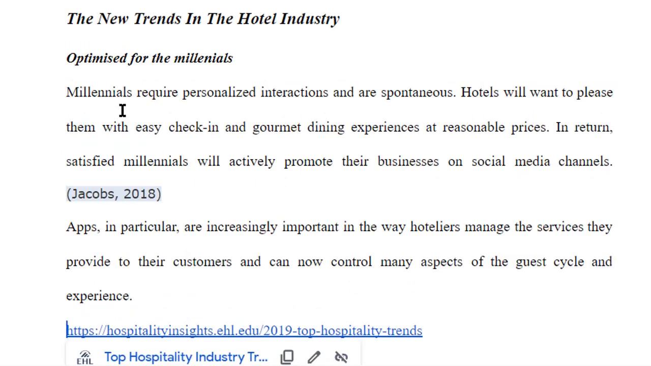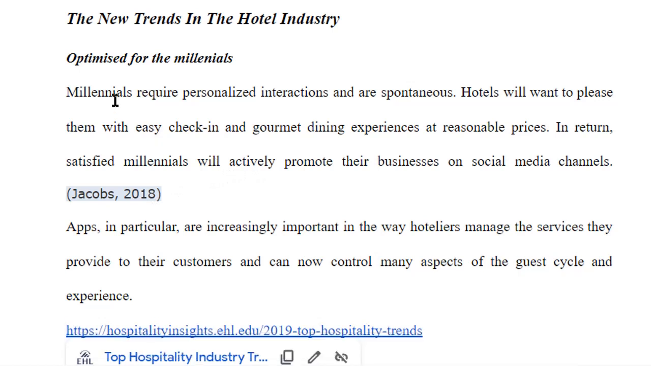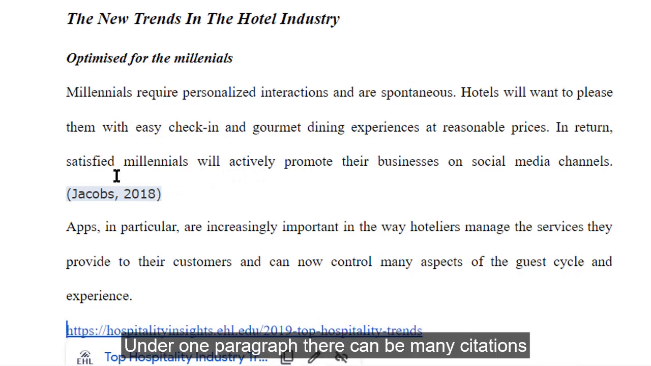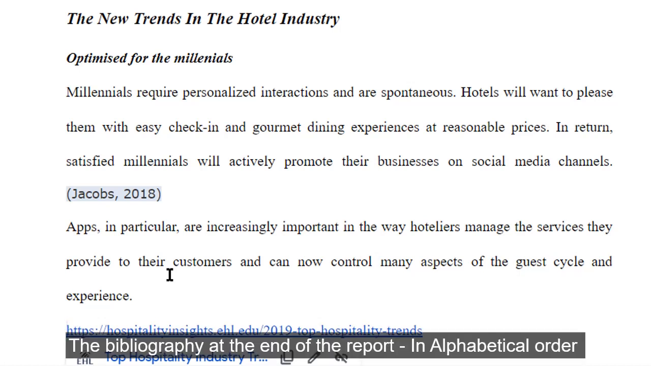Whenever you are referring to information from a source such as a book or website, you should convert it into your own words and also put the citation at the end of the paragraph. Under a particular heading, there can be more than one citation. That is not a problem. And towards the end of doing the project report, the entire bibliography has to be attached as the last chapter in the project report.